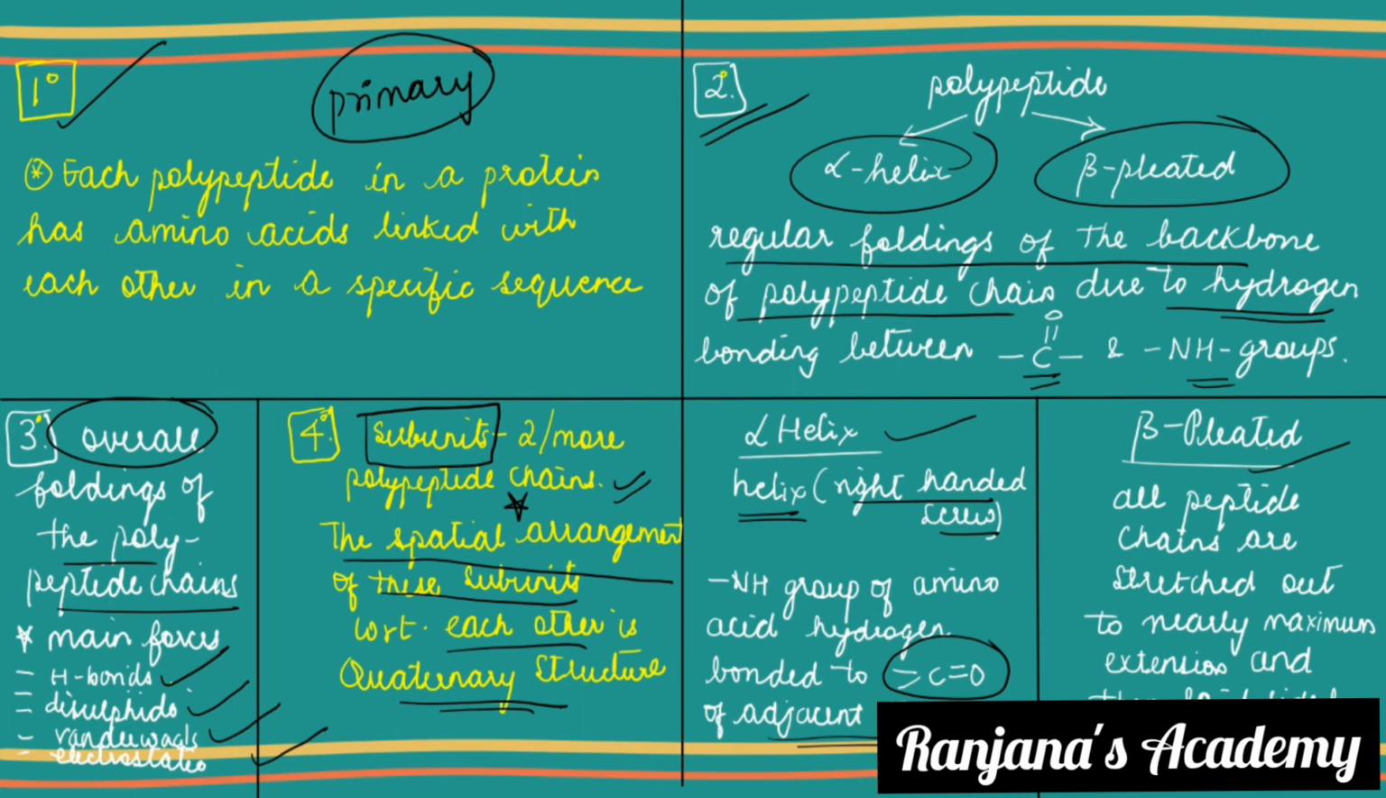What is beta pleated? All peptide chains are stretched out to nearly maximum extension. How far you can stretch a rubber band, just try it. Likewise, you stretch this polypeptide chain as far as you can, and lay the chains down side by side. You are not going to overlap them, but you elongate them and change the direction side by side. This is the same as pleating in your drapery, right? Likewise, this is called beta pleated polypeptide chains.